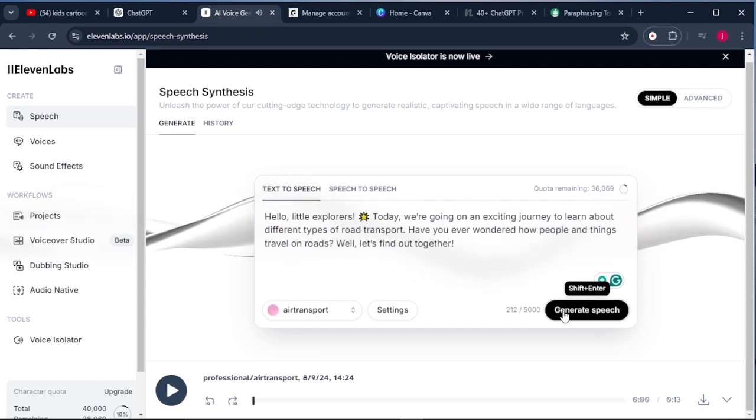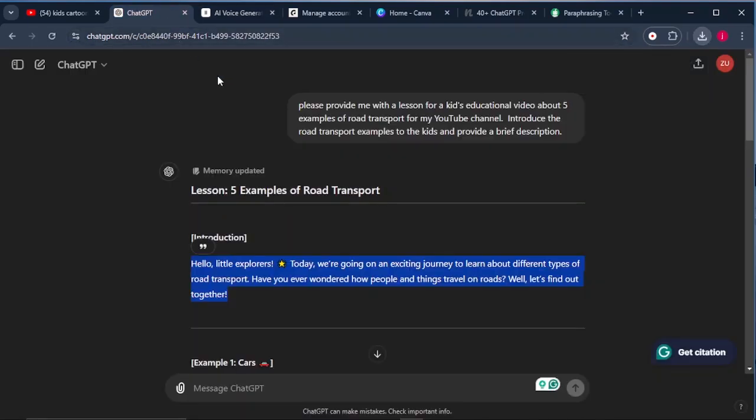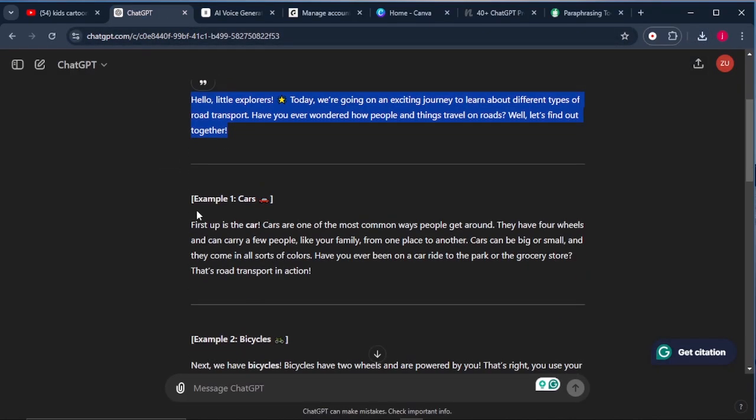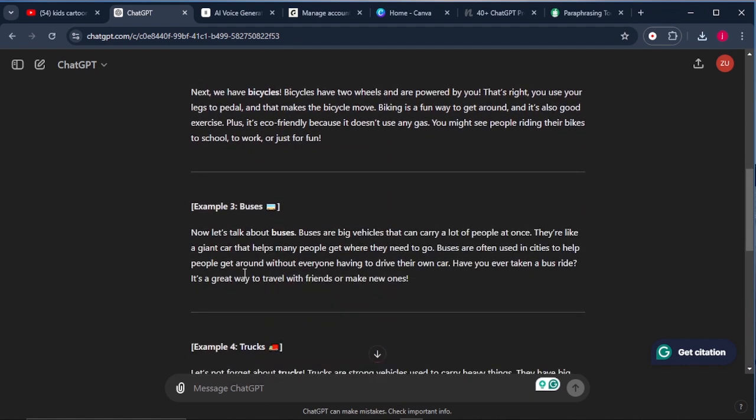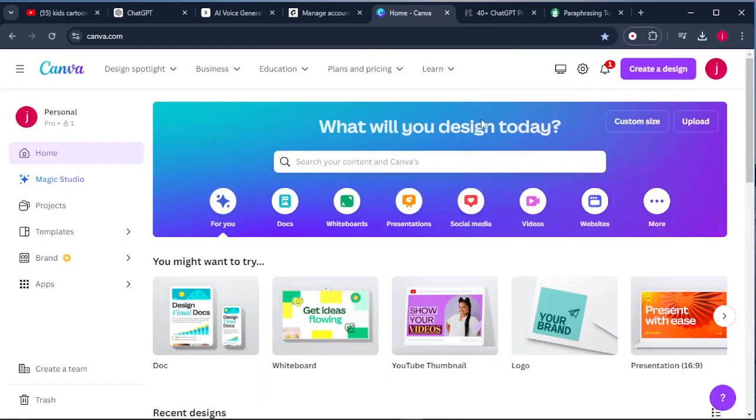Okay, so this is perfect for you to download your audio. All you have to do is come to the download button here at the bottom and download it into your PC. So you do the same thing for your first example, your second example, up to the 4th example. Or you can just copy everything at once and paste it into 11 Labs and generate your audio and download it into your PC. So to create a full video, we're going to use Canva.